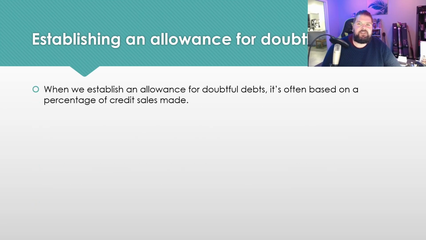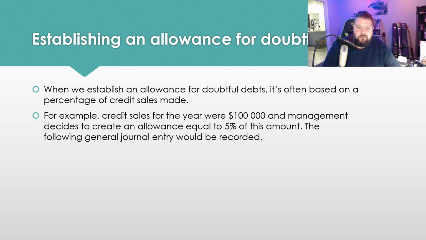So when we're establishing our allowance for doubtful debts, we consider how many debts are going to be doubtful based on a percentage of total credit sales. Now, for some businesses, 5% might be an adequate amount. For other businesses, 10% or even 1%. It just depends on your track record as a business. So, in the example that we're going to use here, we're going to use 5%, okay? And it's 5% of credit sales that were $100,000 over the year, so our allowance is going to be $5,000.